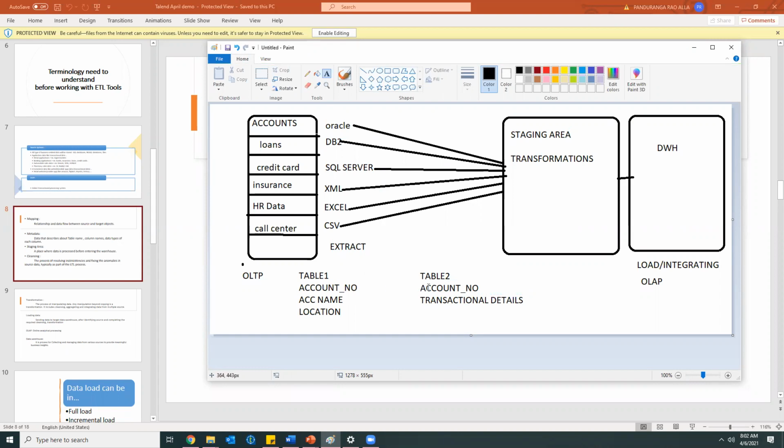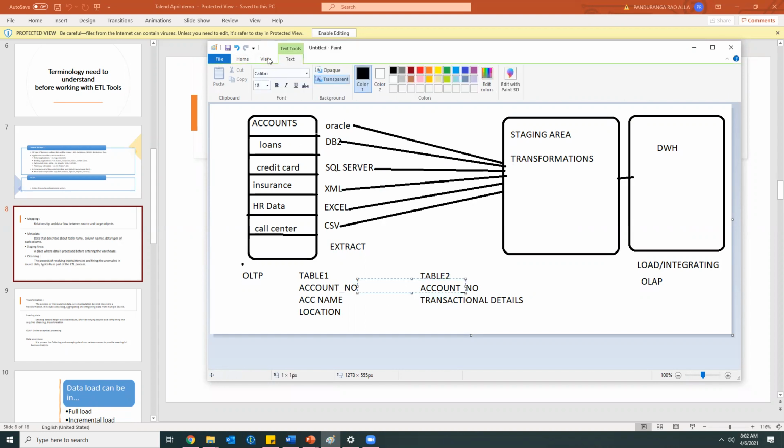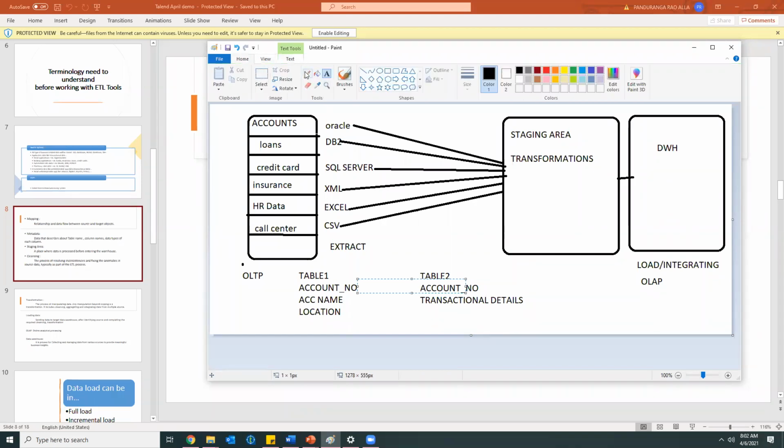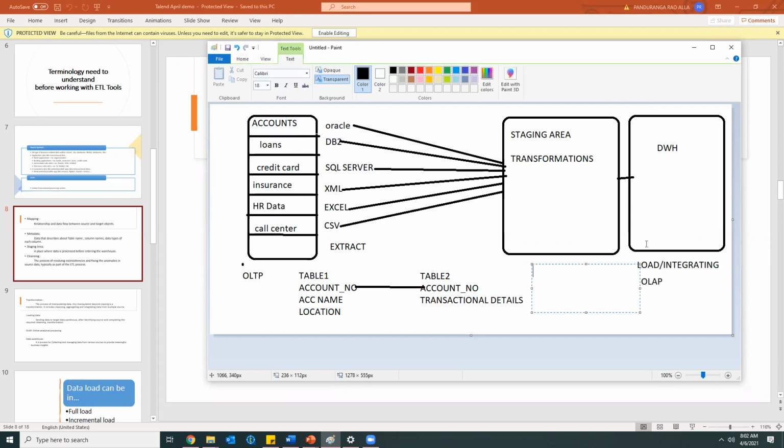If I need to check from whose account the amount has been withdrawn, the relation will be like this. We'll be checking based on the account number. So in the final table, table three, this is our final target.